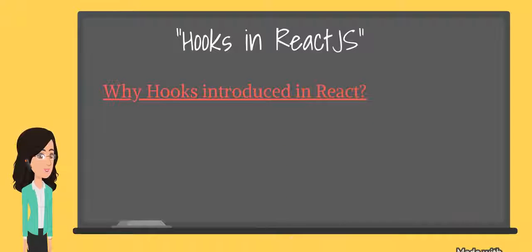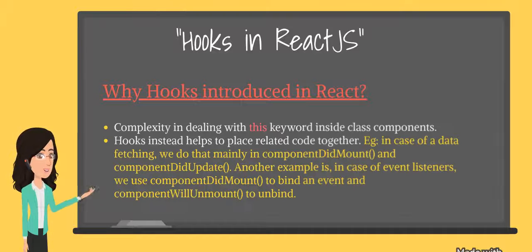Why were hooks introduced in React? This question is very important and is asked many times in interviews. So the answer is React hooks were introduced because functional components were previously called stateless components. Only class components were used for state management and lifecycle methods. The need to change a function component to a class component whenever state management or lifecycle methods were to be used led to the development of hooks. So this is the main reason why hooks were introduced.